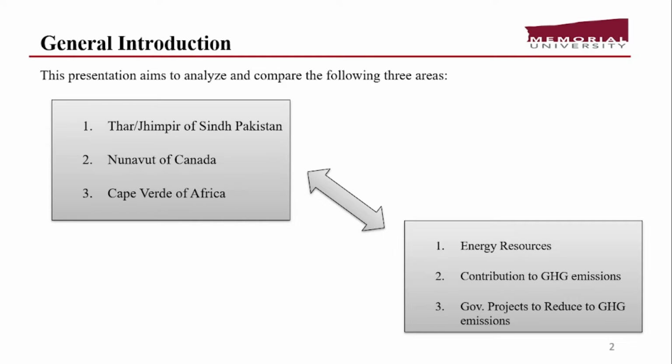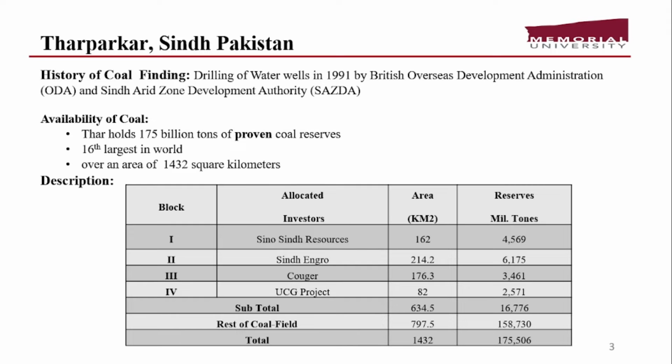Talking about the general introduction, this presentation is aimed to analyze and compare the energy resources' contribution to greenhouse gas emissions and the government projects to reduce the greenhouse gas emissions of three different areas. The first one is the Thar, the second one is Nunavut of Canada, and the third one is Cape Verde of Africa.